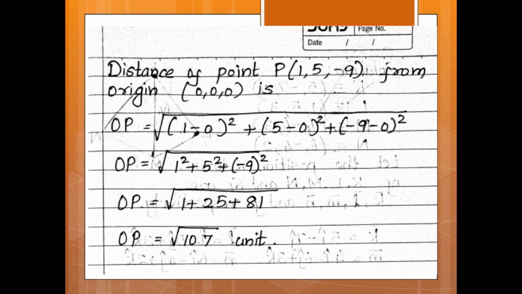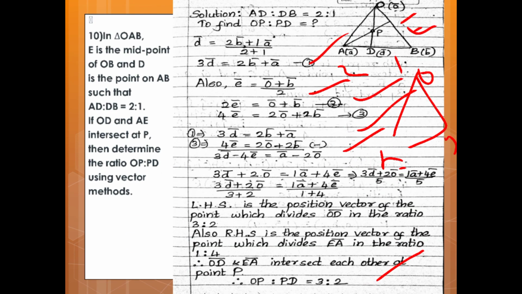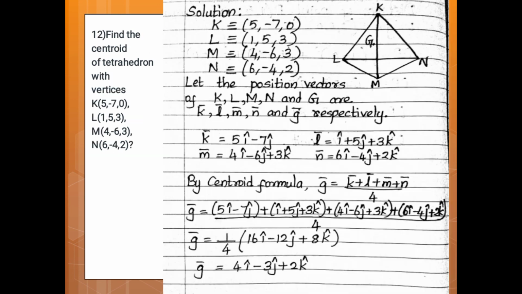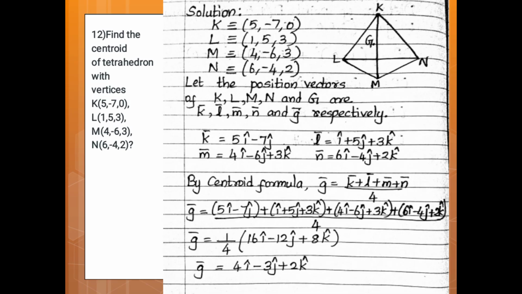Therefore, OP is equal to the square root of 1 plus 25 plus 81, so OP is equal to square root of 107 units.